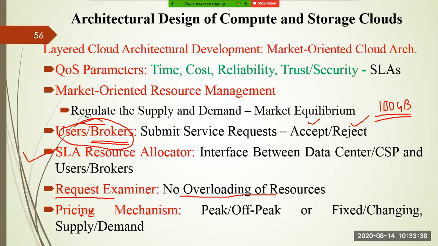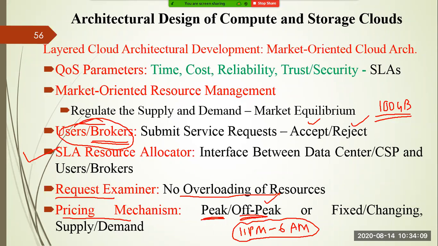Then, inside this SLA resource allocator, you have another unit called the pricing mechanism. Pricing mechanism is of two types: peak hour price and off-peak hour price. Now, in mobile phones in the early days, if you remember, many companies launched offers between 11 p.m. and 6 a.m. You could recharge with some small amount, say 5, 7 or 8 rupees, and make unlimited calls from 11 at night to 6 a.m., because this is off-peak hour.